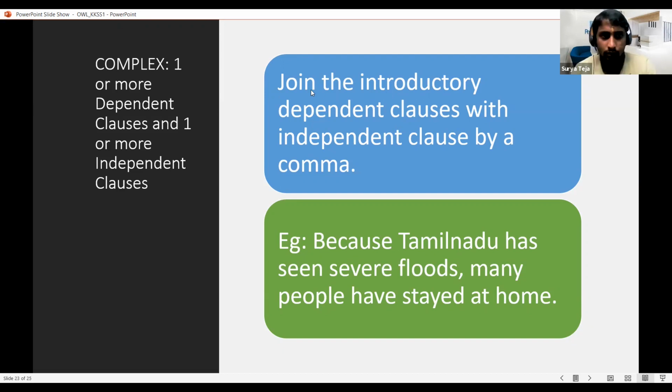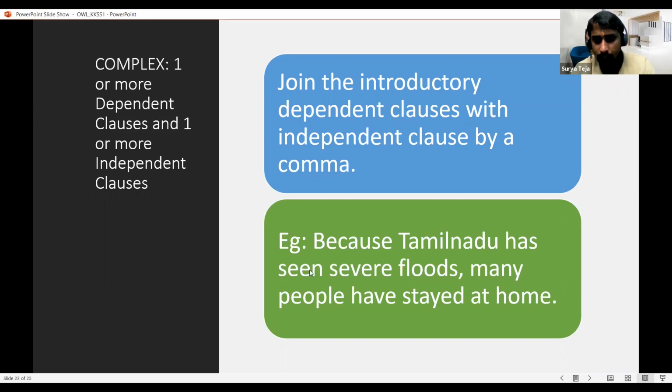Let us see how a comma is used in this place. We use the comma to join the dependent clause with an independent clause, and we do not necessarily need a coordinating conjunction or an introductory phrase or any prepositional phrase. We can just separate them by using a comma.